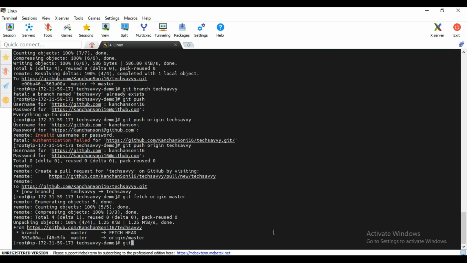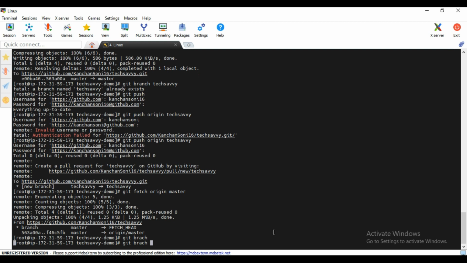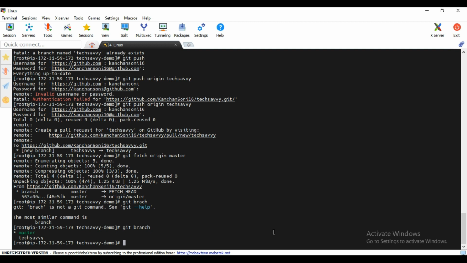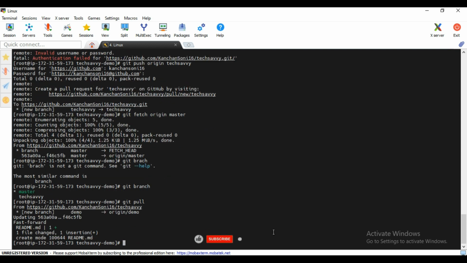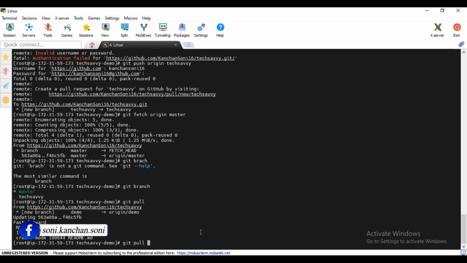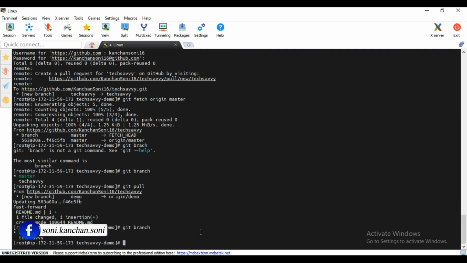Now let's see, do we have git branch? Let me type branch. Right now we have only two branches, the changes are not pulled. So we do git pull and enter. Let's see what happened. While doing the git pull, it is pulling one branch, that is the demo branch. Let's see whether it is pulled completely or not. Right now it is not pulled.